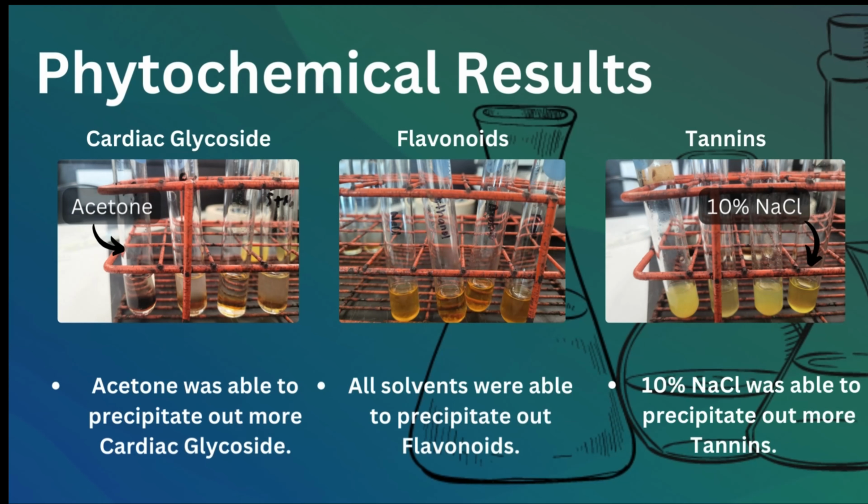We were then able to obtain the following results. The solvent that precipitated out more cardiac glycoside is the acetone solvent. Darker color indicates high presence of this phytochemical in the solvent. And for tannins, 10% NaCl was able to precipitate out more of the tannins in the sap due to the darker color. All of the solvents were able to precipitate out flavonoids in the sap sample.